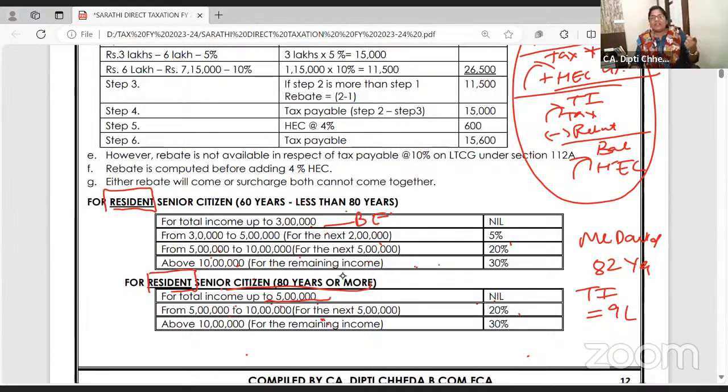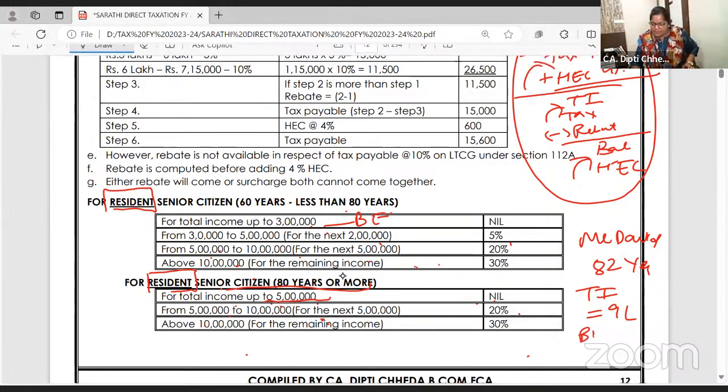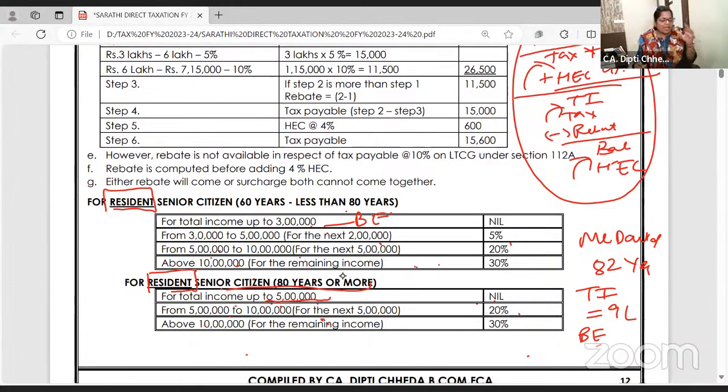So David is a non-resident, 82 years, coming to India, earning an income of 9 lakh. What will be the basic exemption? I'm waiting. Who is giving the answer first? David. Yes. What will be the basic exemption for David?